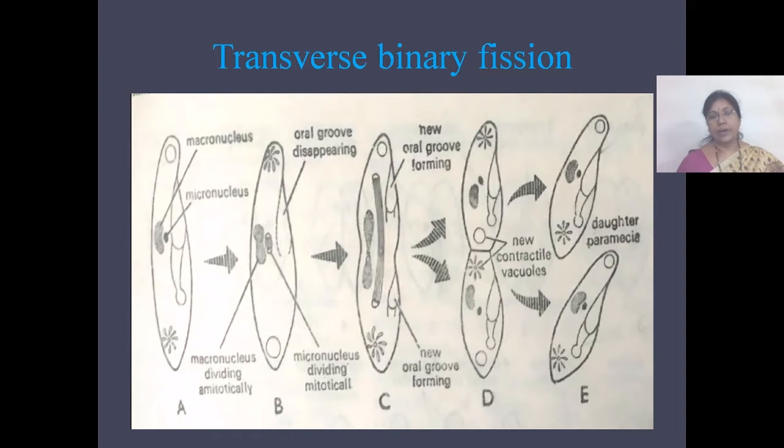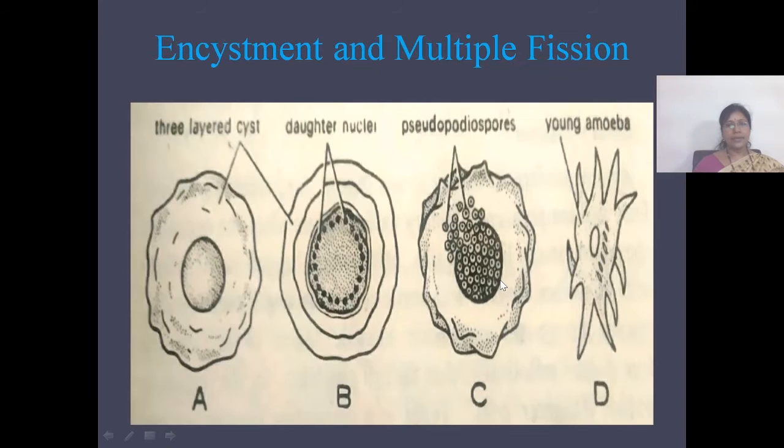The cell organelles like mitochondria are divided during cytokinesis, but some organelles like the oral apparatus, flagella and contractile vacuoles are carried to one daughter individual, and the second daughter individual forms them afresh. Now let us see about multiple fission.